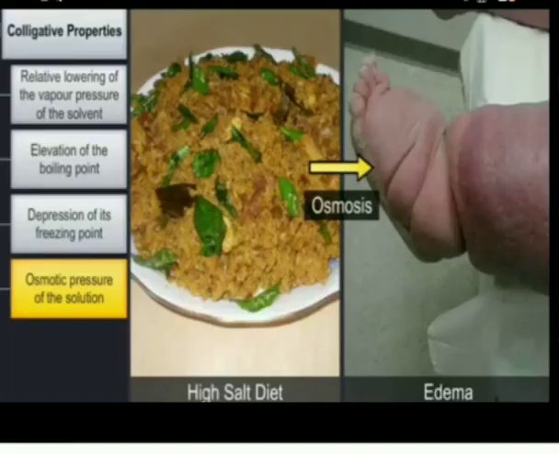in which the solution has lower solute concentration and the movement of solvent particles is toward inside a cell. If we are having a high salt diet, what will happen? The concentration inside a cell increases, outside there is less concentration. The solvent moves from outside to inside, and this leads to the disease called edema. It is due to osmosis.